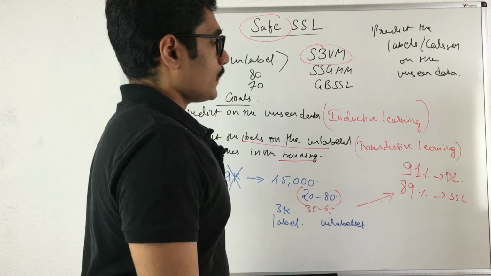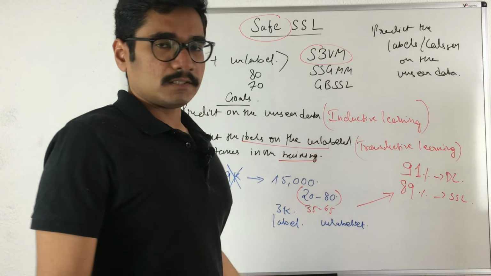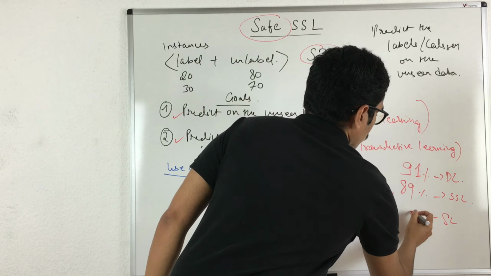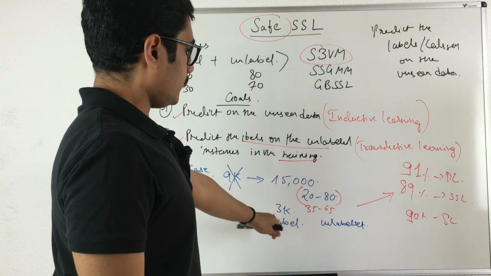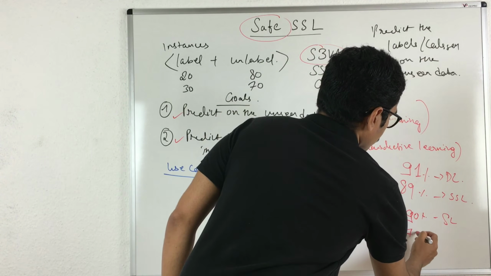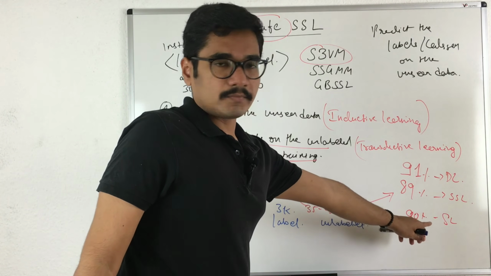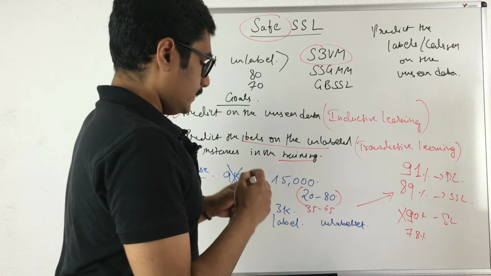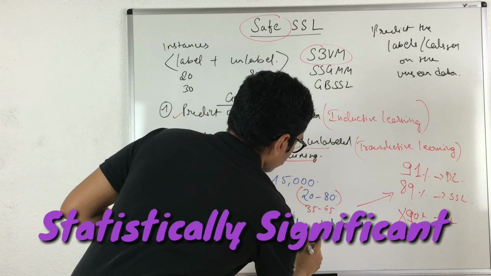then also it would be good. But on the contrary, if you are solving some other kind of problem with the SSL, and say with the supervised technique we got 90%, and the same thing with SSL for a different problem is getting something like 78%, because it's not nearby in comparison to the supervised learning technique, there your SSL technique would fail, because it is not called statistically significant.